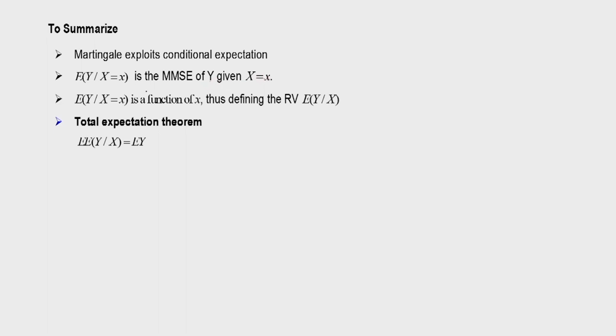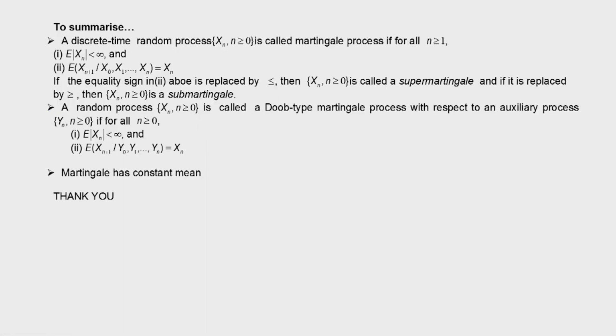Therefore this conditional expectation is important because it directly gives the minimum mean square estimation, and it is used in prediction. Also we saw that the conditional expectation of y given x is a function of x. Thus it defines a random variable E of y given x. And we also studied the total expectation theorem, that is, the expectation of E of y given x is equal to E of y.